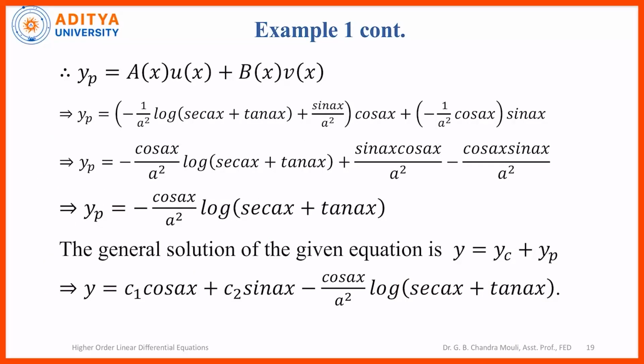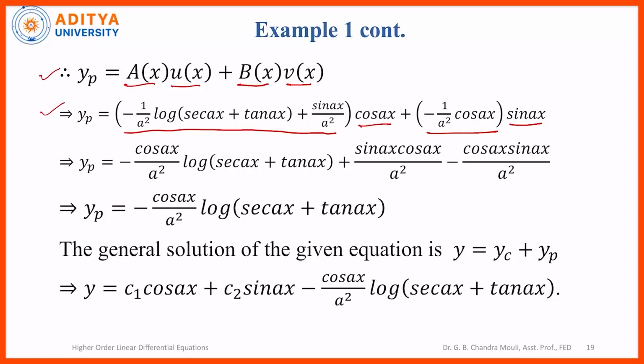So substitute all the four functions A, u, B, v in yp. So yp is equal to, A of x is minus 1 by a square log of secant ax plus tan ax plus sin ax by a square into u, cos ax, plus B is minus 1 by a square cos ax into sin ax.